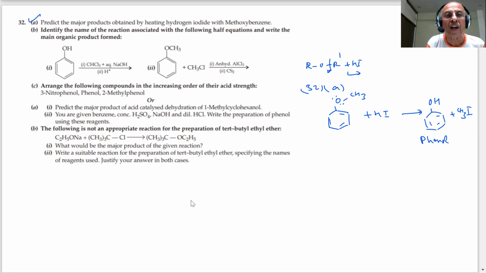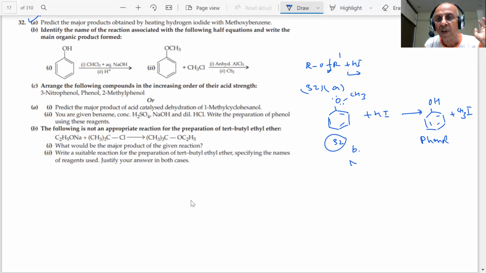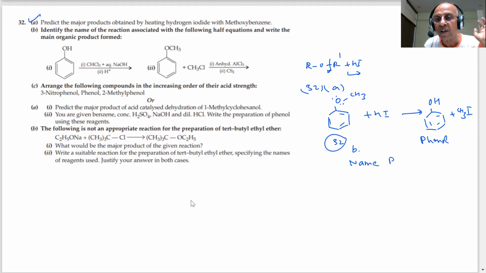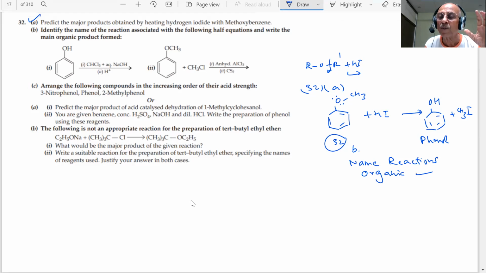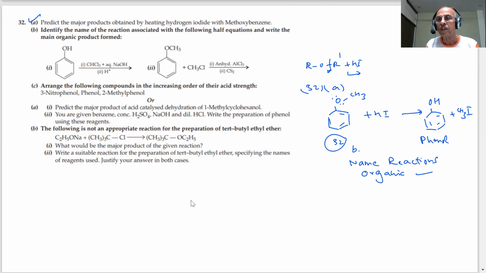Identify the name of the reaction associated with the following half equations and write the main organic product. I have discussed some very important name reactions, student. 32B part. Some name reactions we have solved, student, in organic chemistry. I have already uploaded these important name reactions on my YouTube, and students, I advise that you must go through them. Very, very important for the exam. What is the name of this reaction, student?